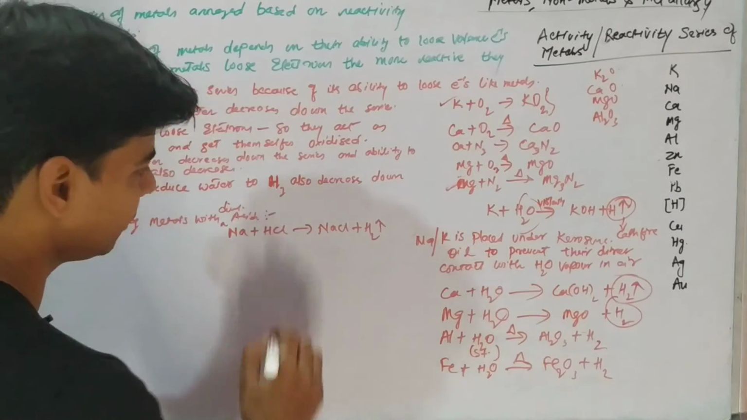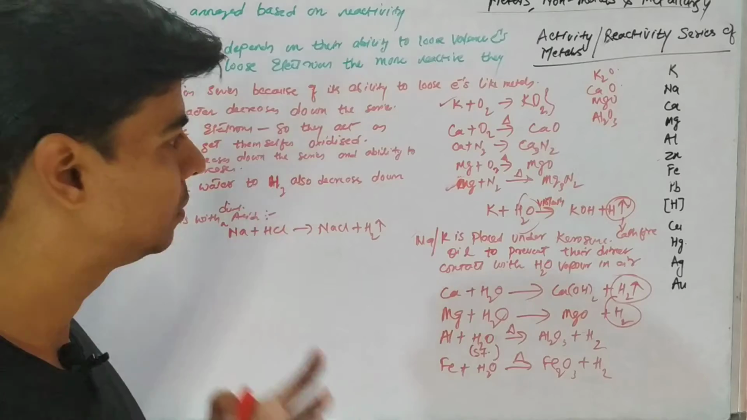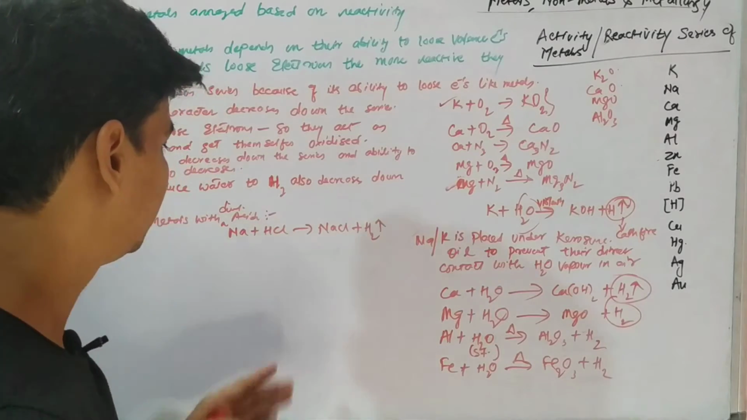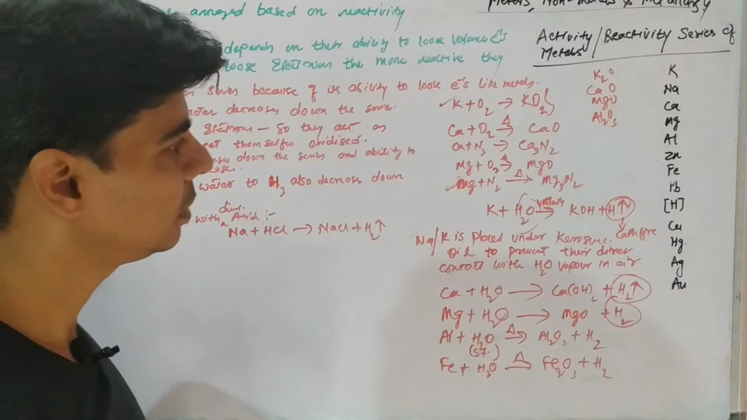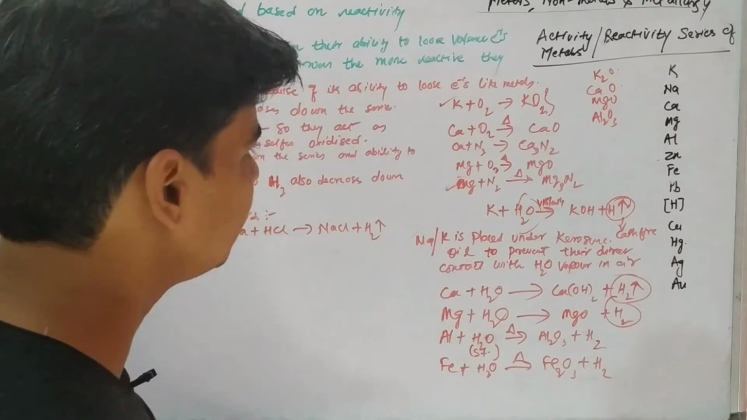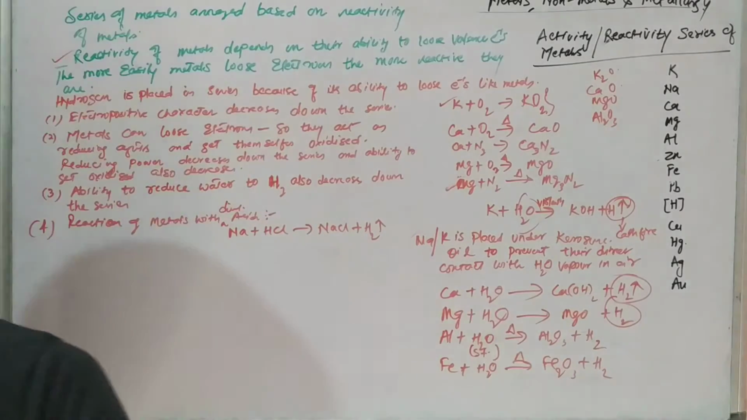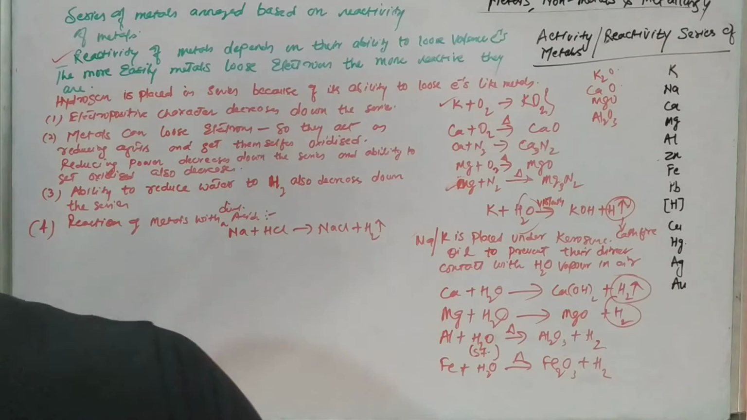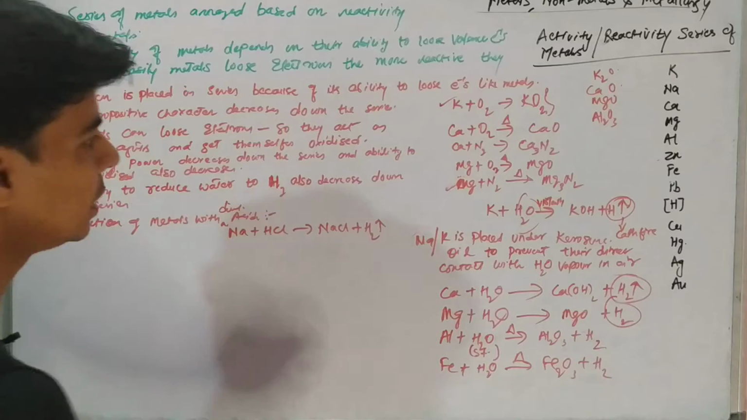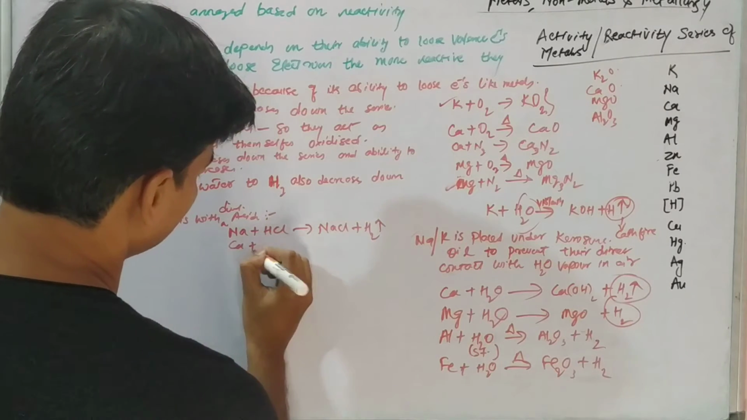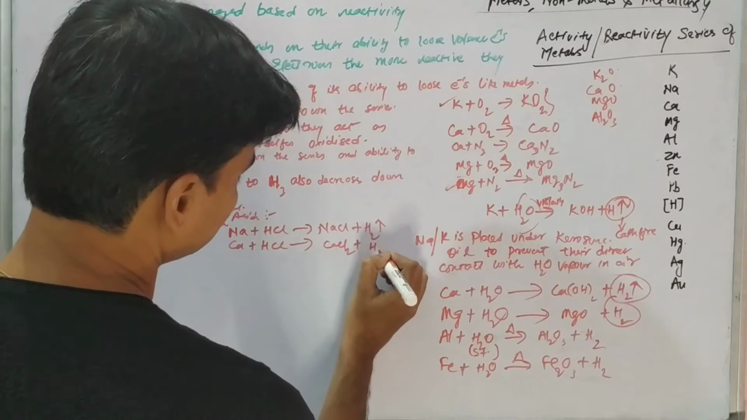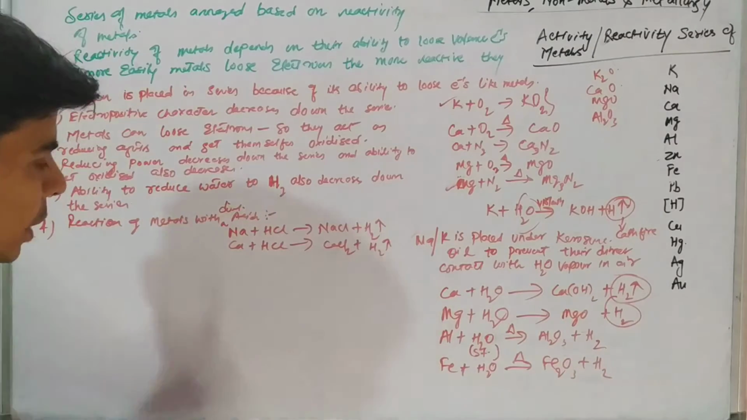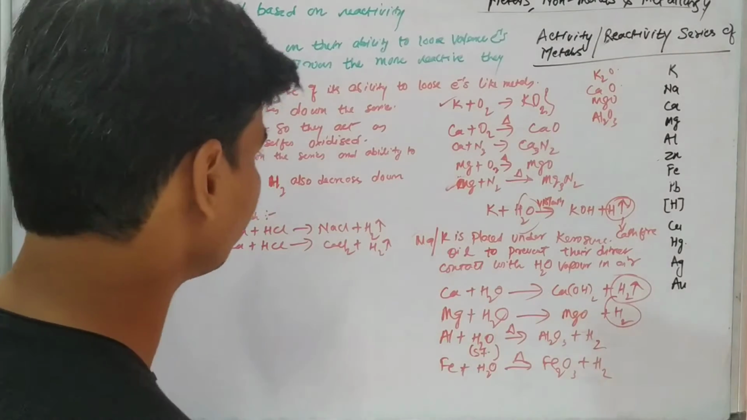And this is a very violent reaction again, right? Because sodium is a very reactive metal, it will violently react with HCl, liberating hydrogen gas, right? So as we come down the series, like now let's talk about calcium. Calcium reacts with acid to form calcium chloride plus hydrogen. This reaction is not as violent as the reaction with sodium, right?